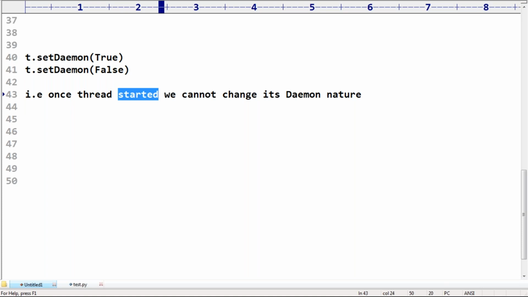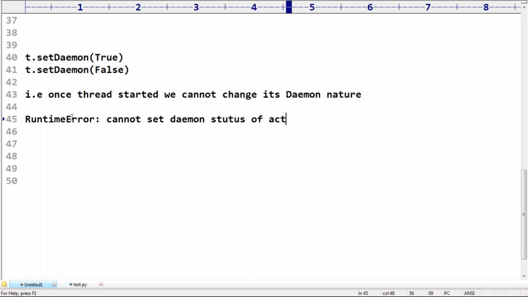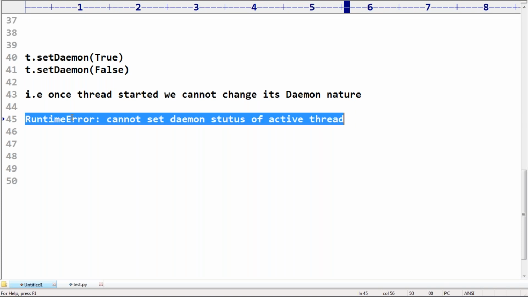By mistake, if you try to change the daemon nature, immediately we are going to get a runtime error saying cannot set daemon status of active thread.